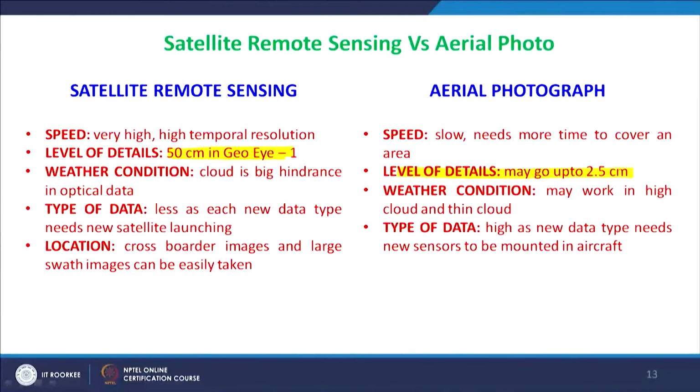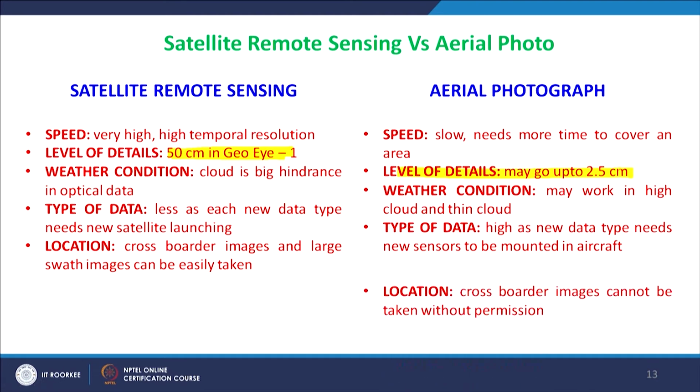Then the location: another advantage of satellite based remote sensing is that cross border images can be taken, and large swath images can also be taken by satellites. In the case of aerial photographs it is not easily possible to photograph the other side of the border.